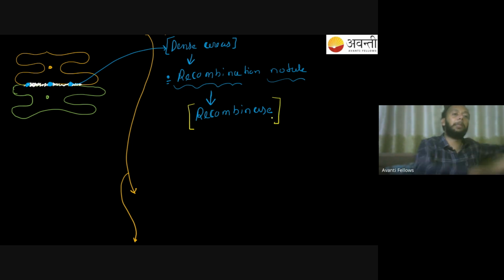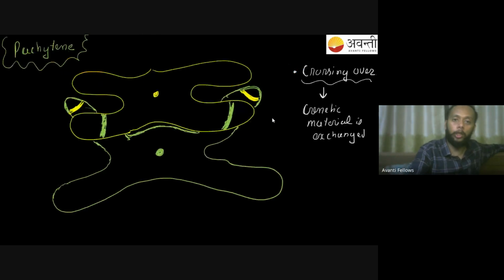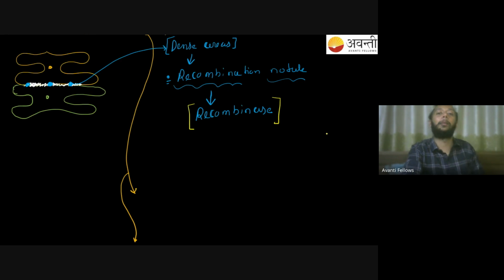So recombinase enzyme is seen over there. Now let's understand what this enzyme is going to do. This is the enzyme which will help in the exchange of genetic material after crossing over. आपने यहाँ पे क्रॉसिंग ओवर कर लिया, ठीक है, उसके बाद जो आप डीएनए एक्सचेंज कर पा रहे हो, जेनेटिक मटेरियल जो आप यहाँ पे एक्सचेंज कर पा रहे हो क्रॉसिंग ओवर होने के बाद, ये करने के लिए आपका रिकॉम्बिनेज एंजाइम आपकी मदद करता है. This enzyme is going to help you out in exchanging the genetic material.